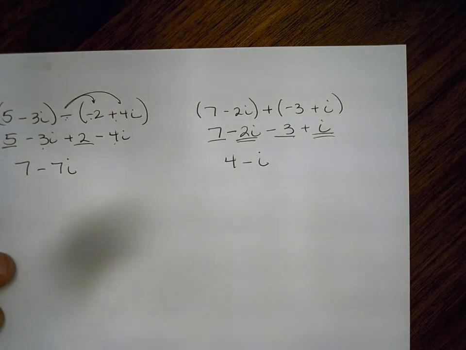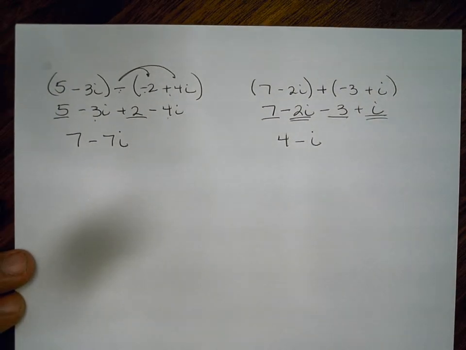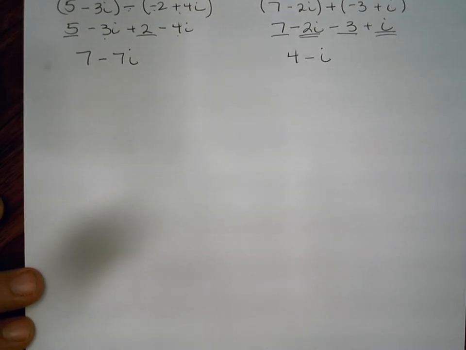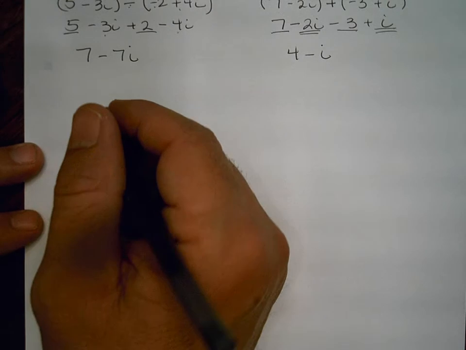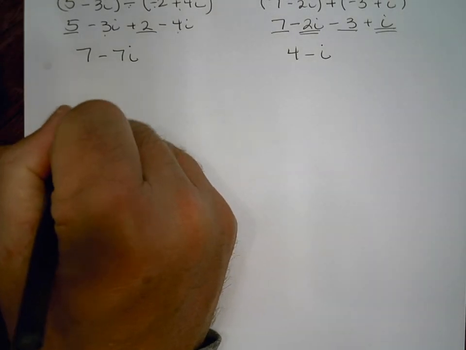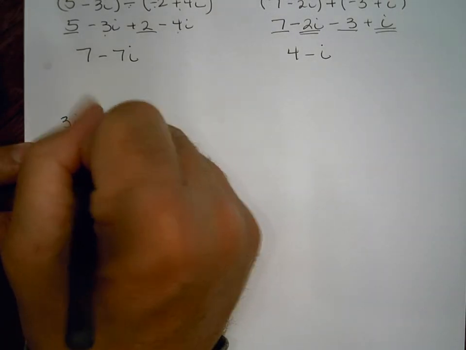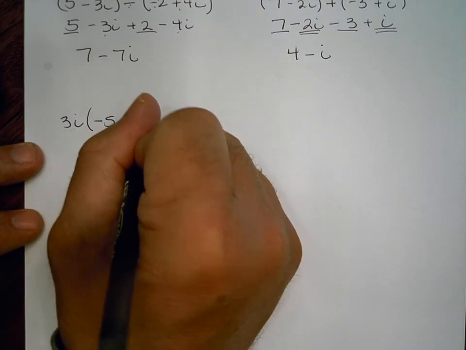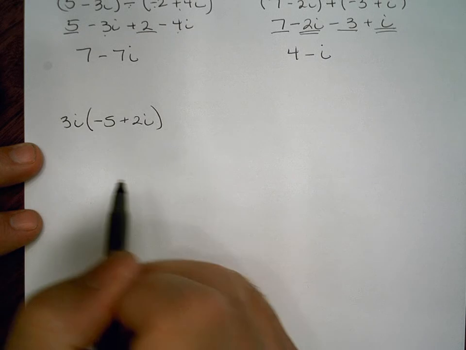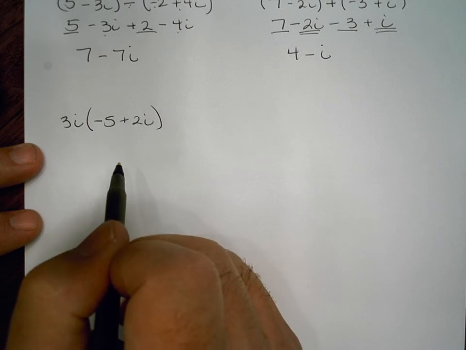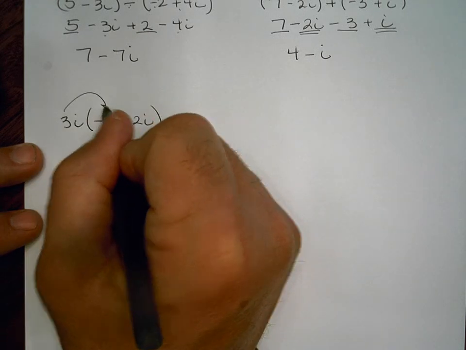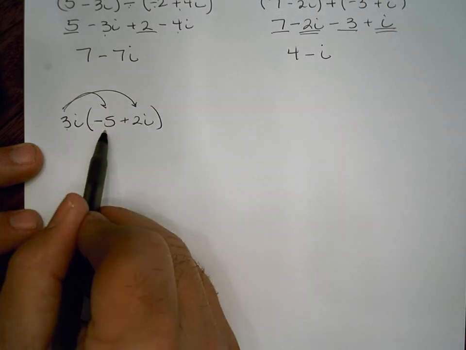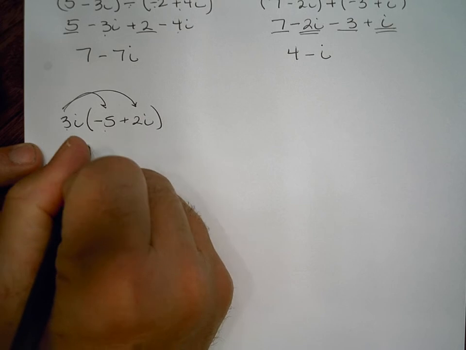Okay, so we just did two problems where we combined two complex numbers. Now let's distribute an imaginary number into a complex number, which we can do. So we'll say 3i times negative 5 plus 2i. Okay, we're distributing an imaginary number into a complex number. All right, so remember, distribute, everything gets multiplied by that 3i. So we have 3i times negative 5, which is negative 15i.